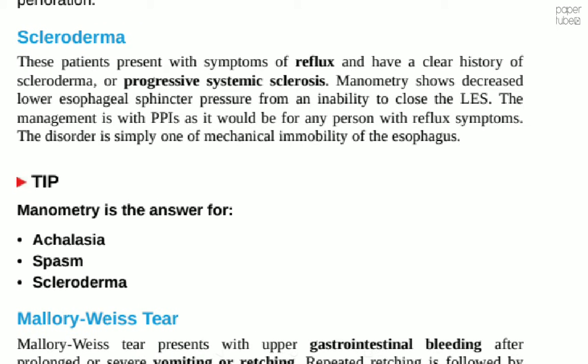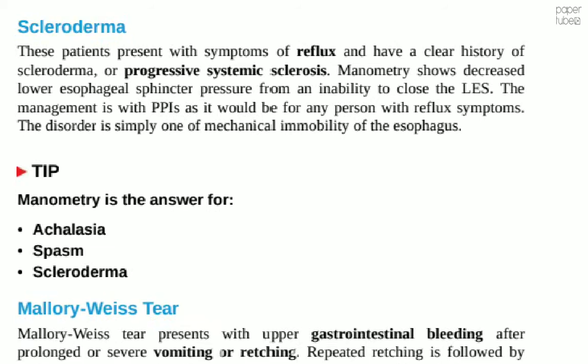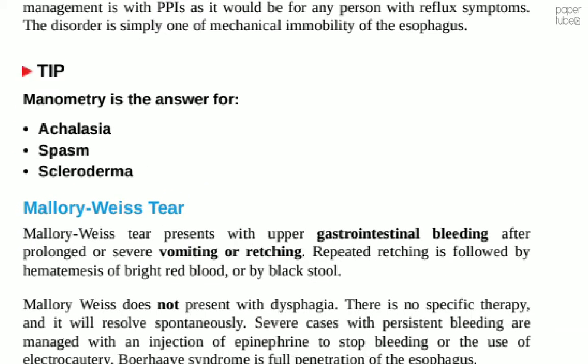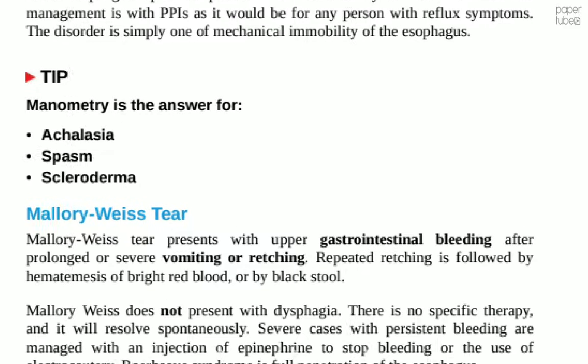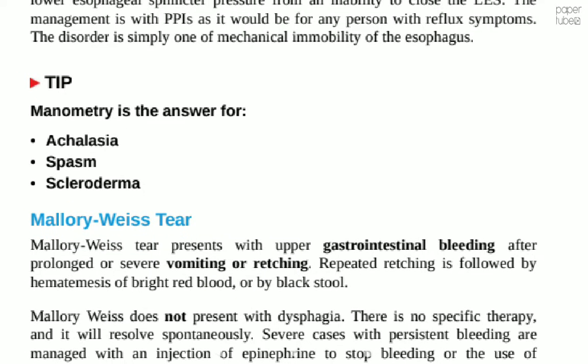Scleroderma. These patients present with symptoms of reflux and have a clear history of scleroderma or progressive systemic sclerosis. Manometry shows decreased lower esophageal sphincter pressure from an inability to close the sphincter. The management is with PPIs as it would be for any person with reflux symptoms. The disorder is simply one of mechanical immobility of the esophagus. Manometry is the answer for achalasia, esophageal spasm, scleroderma.